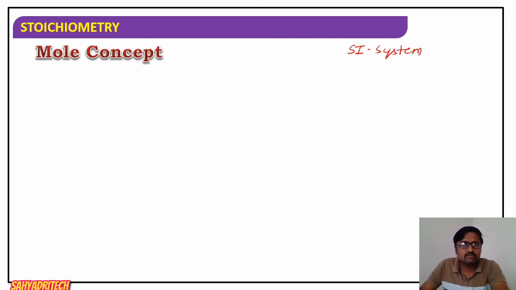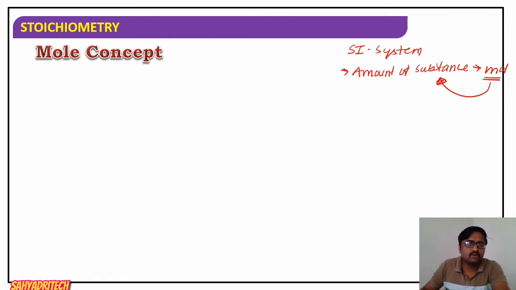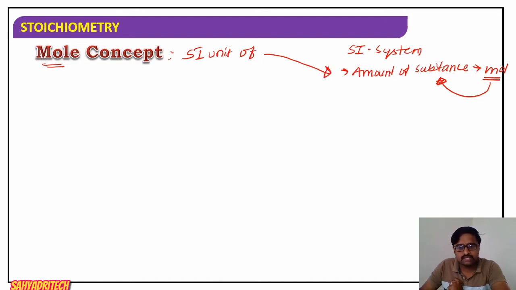According to the SI system, mole is one of the units which is used to express the amount of substance. Amount of substance is measured in terms of mole. So I can say mole is an SI unit. Whenever I come across the term mole, it is the SI unit of amount of a substance. That is the one thing to be considered.